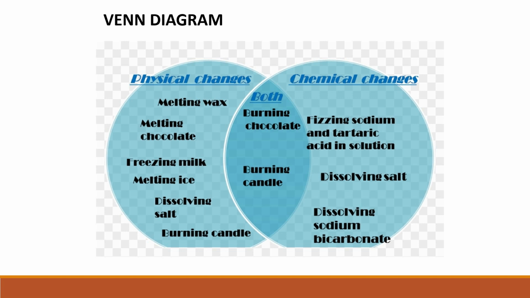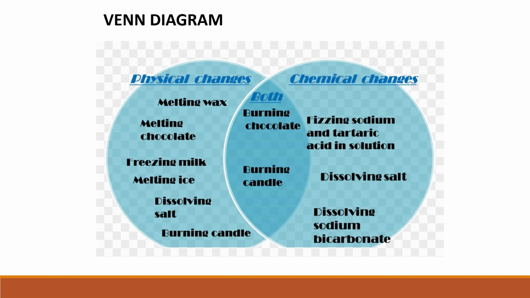In one circle, examples of physical changes are shown, like melting of wax, melting of chocolate, freezing milk, melting of ice, dissolving common salt in water, and burning of candle. While in another circle, chemical changes are shown, like fizzing sodium and tartaric acid solution, dissolving salt in a solvent. Here the salt is not a common salt, it is a chemical salt, and dissolving sodium bicarbonate in acetic acid.